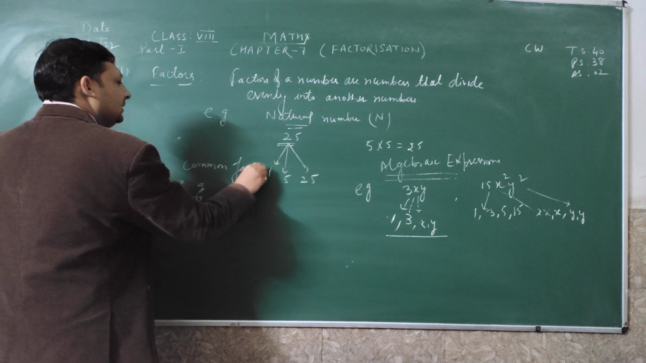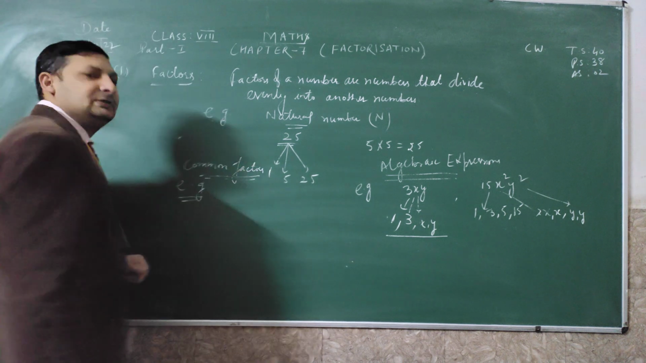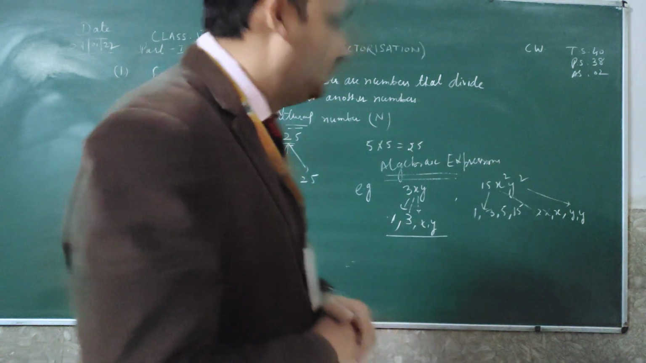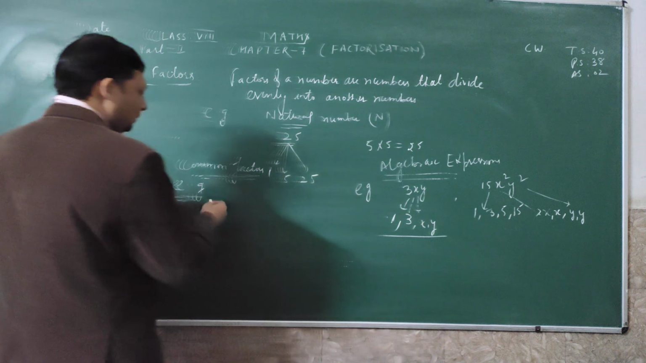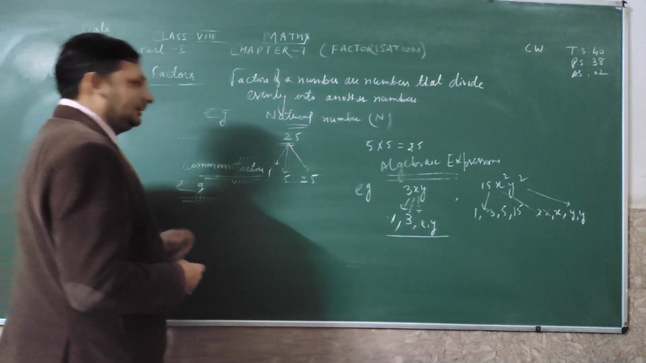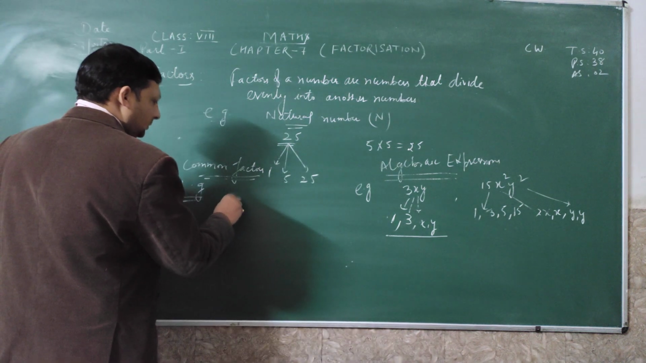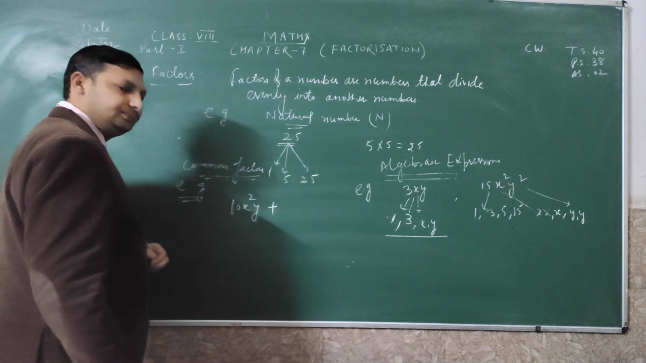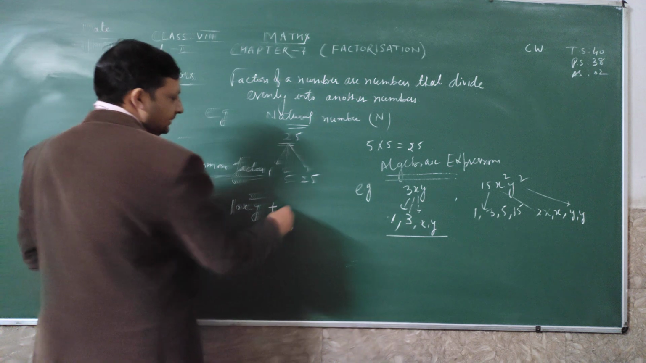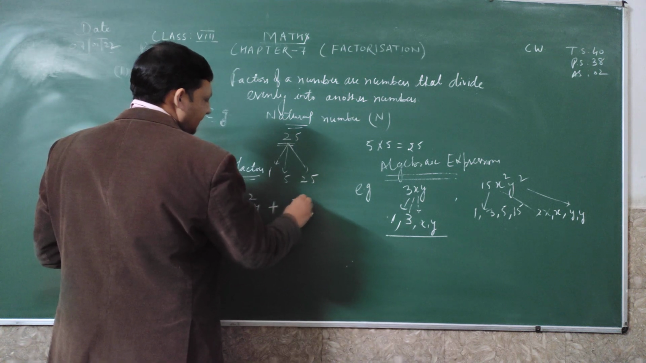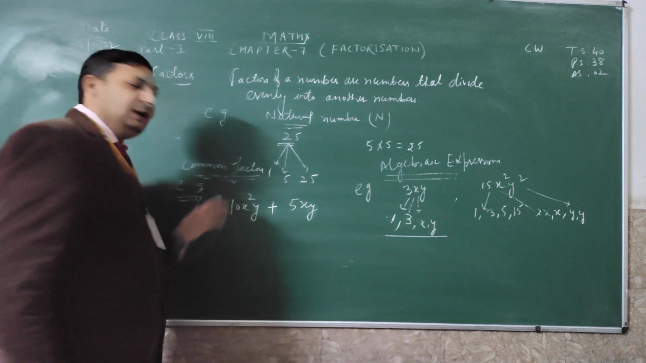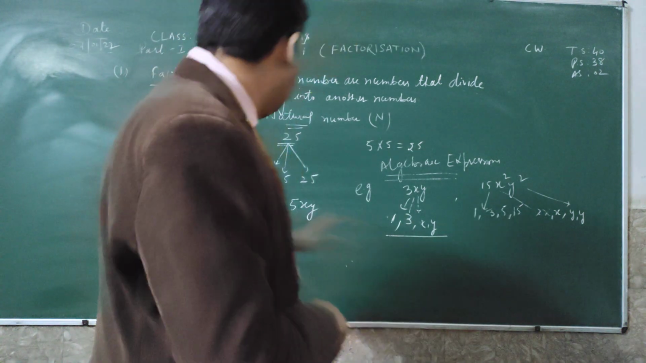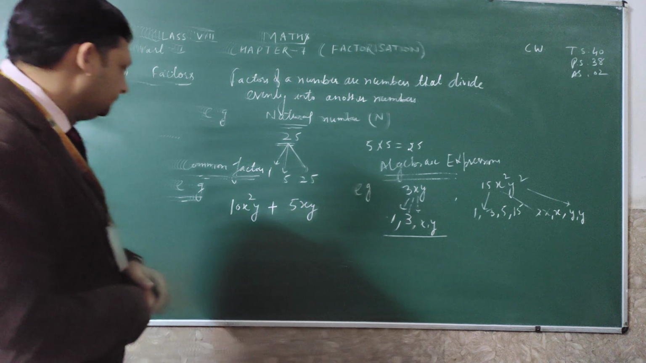Because before starting the factorization, you must know these things. These are the basic things which create your mind. So see now, common factor example I will take: 10x square y plus 5xy. It is the expression. This is called an algebraic expression of two terms.